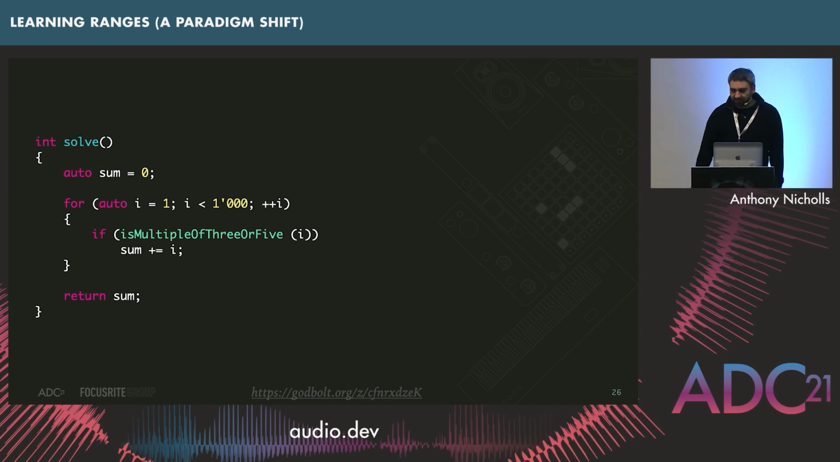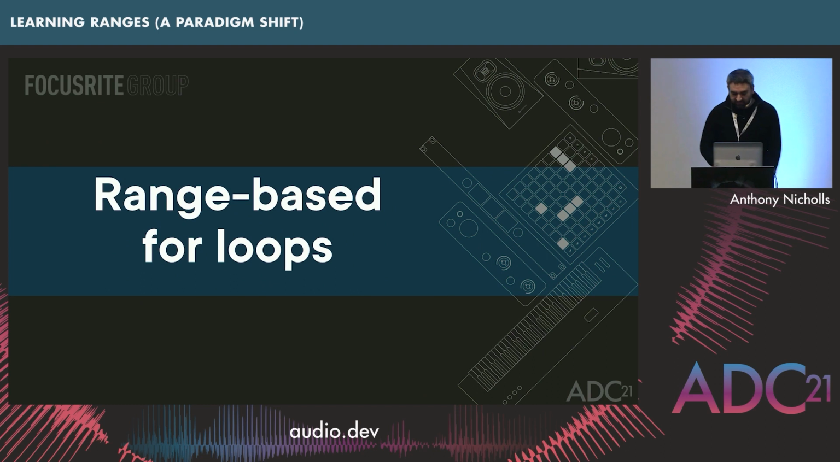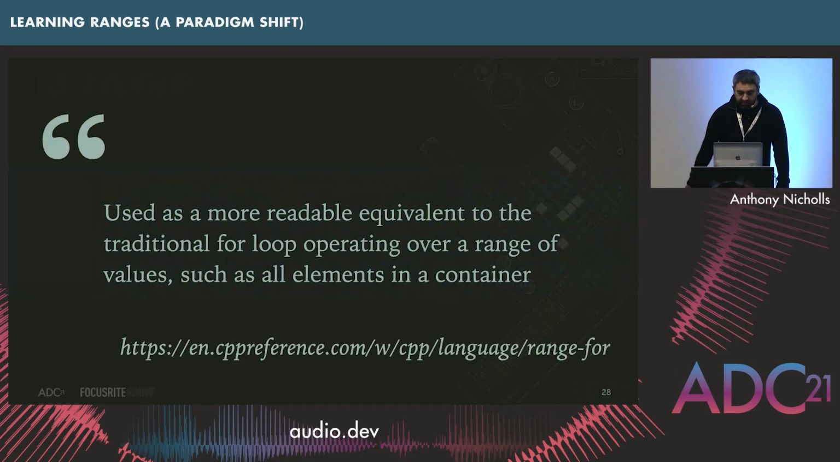I mean, maybe we could change some variable names, but I'm thinking something more fundamental. Jules alluded to wanting to remove his for loops earlier. So let's look at range-based for loops, at least an improvement on the traditional for loop, or at least according to CPP reference, they say it's a more readable equivalent to the traditional for loop, operating over a range of values, such as all elements in a container. So note those words, range, in there, and such as all elements in the container being a range.